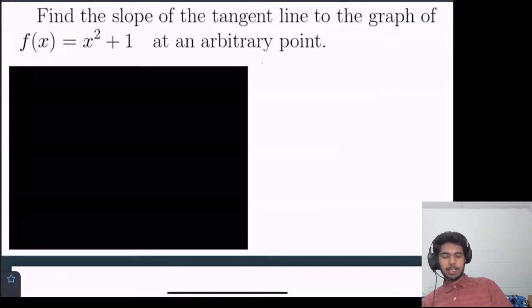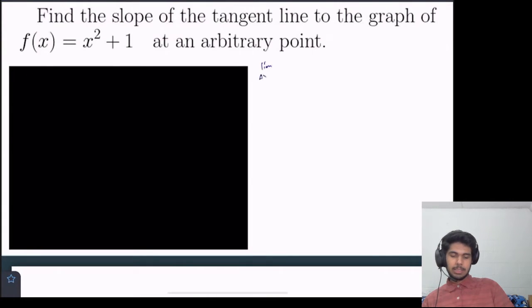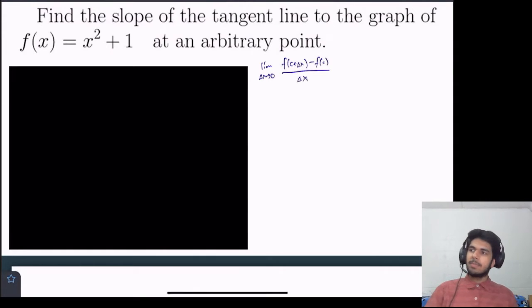So let's start by writing it out. The limit as delta x approaches 0 of f of c plus delta x, minus f of c. Sorry, it's not a plus, it's a minus. I always mess that up. All of that divided by delta x, right? So that's the equation we have.